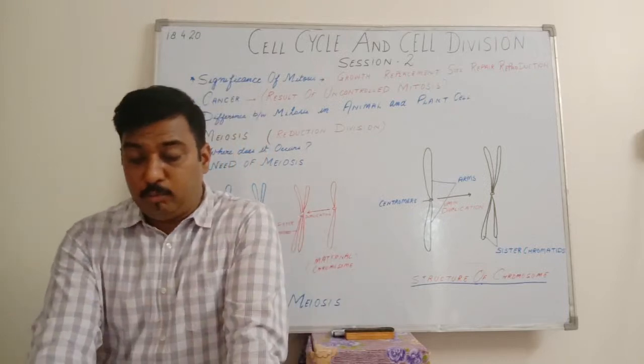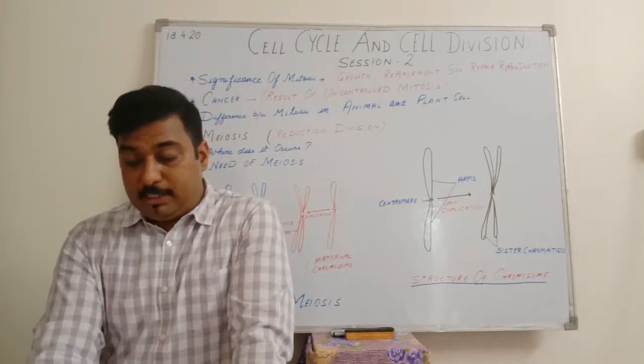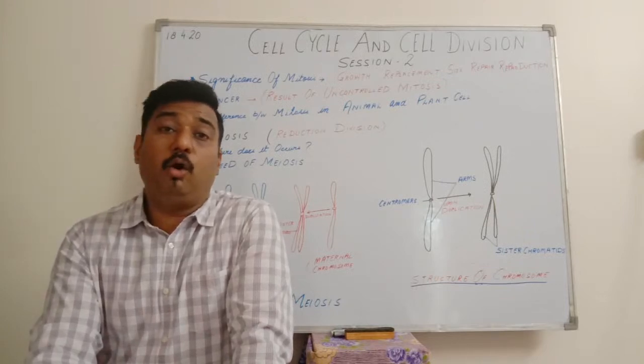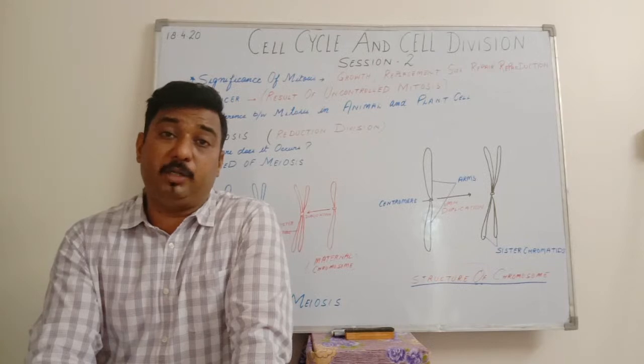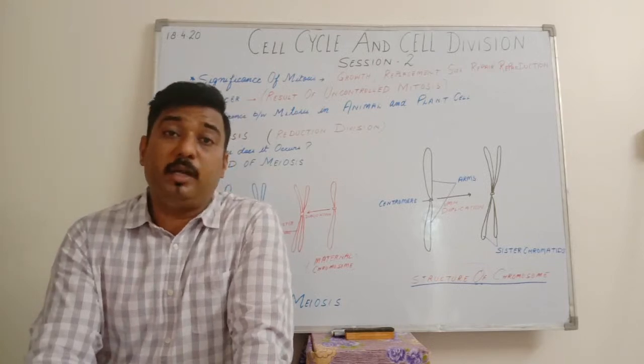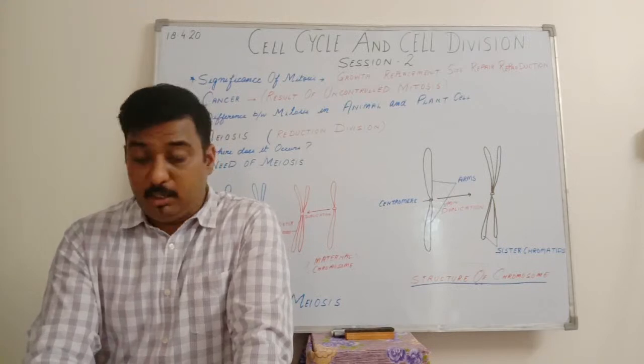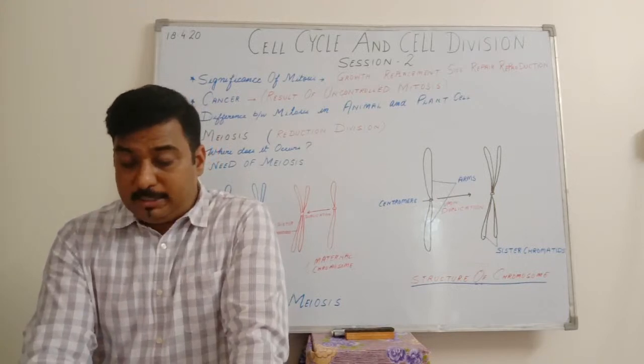To maintain the chromosomal number of a species from generation to generation, we know all the individuals of a particular species have a particular number of chromosomes. How is it possible? It is possible due to this meiotic division. All body cells are diploid.